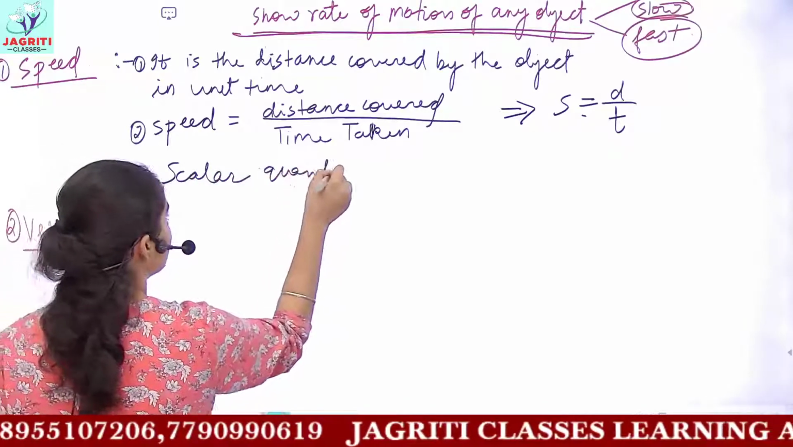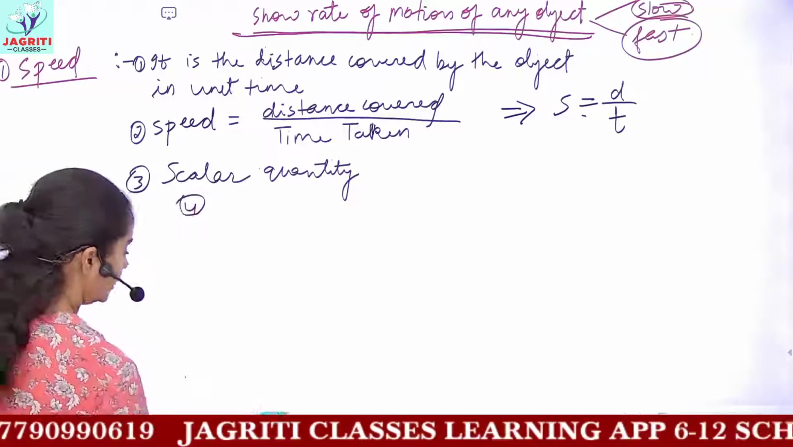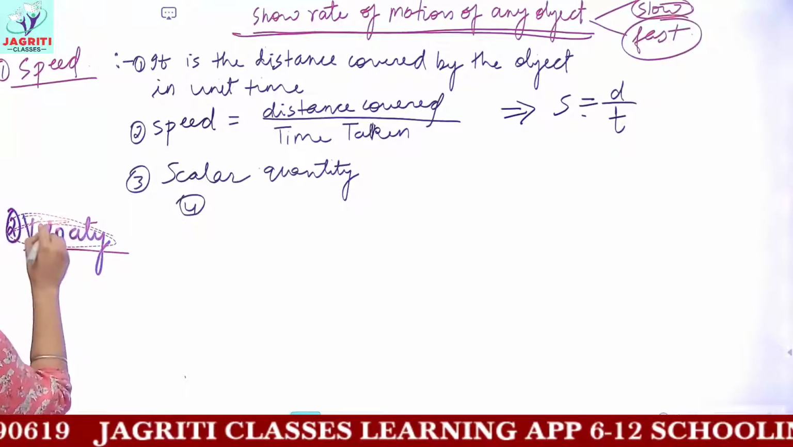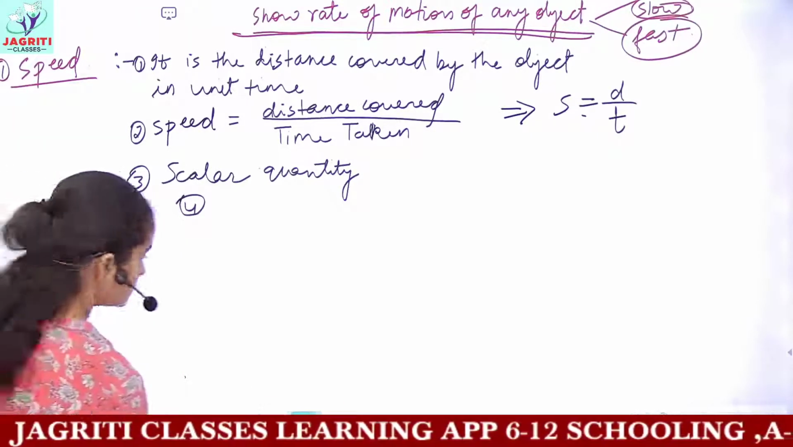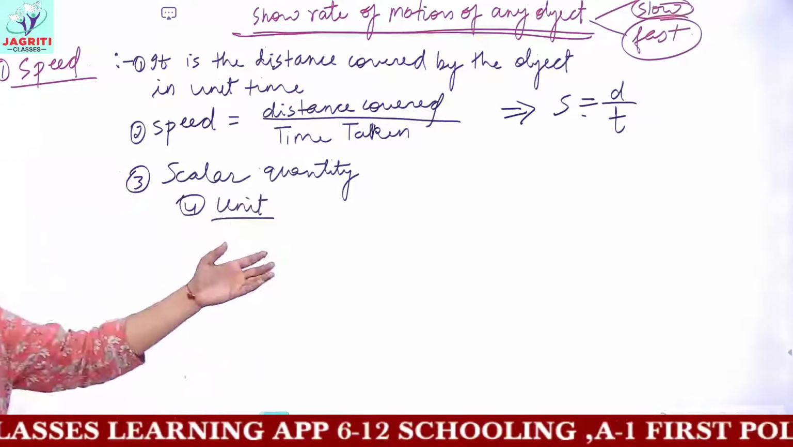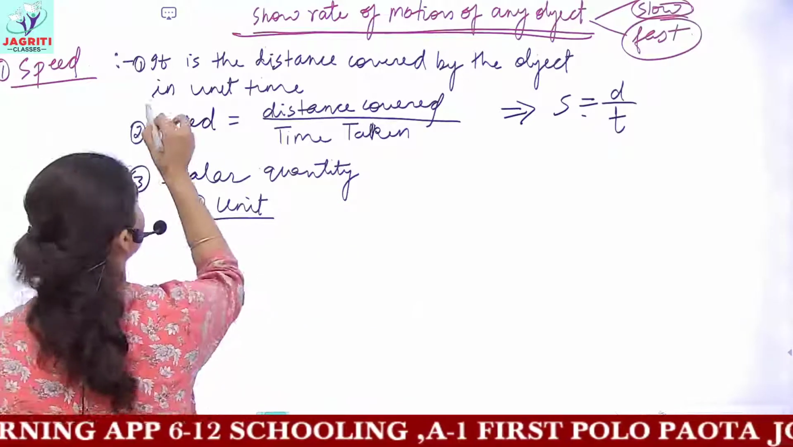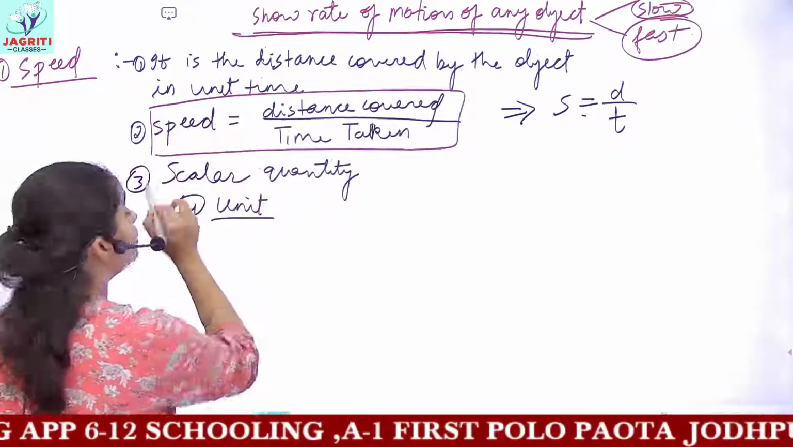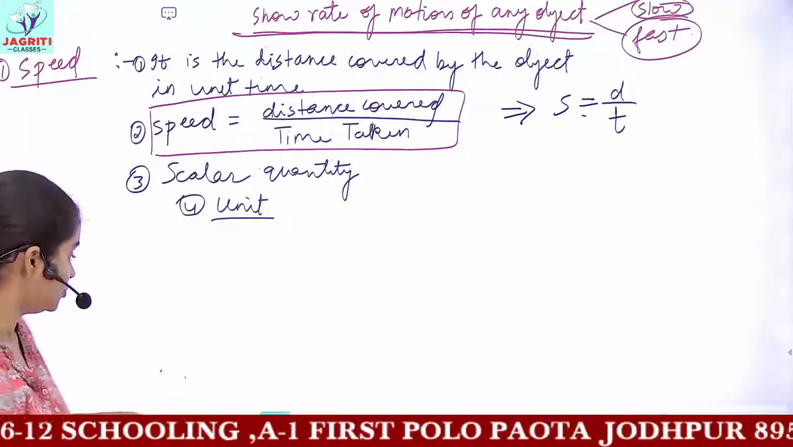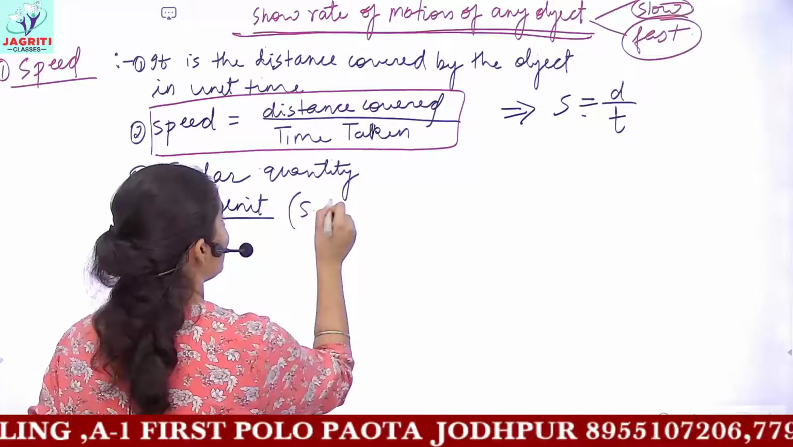So speed is scalar quantity. And the fourth point in speed would be unit of speed. So can you find the unit of any physical quantity using its formula? Using this formula of speed, we can calculate the unit. So how to calculate the unit? And this unit we are talking about is its SI unit.